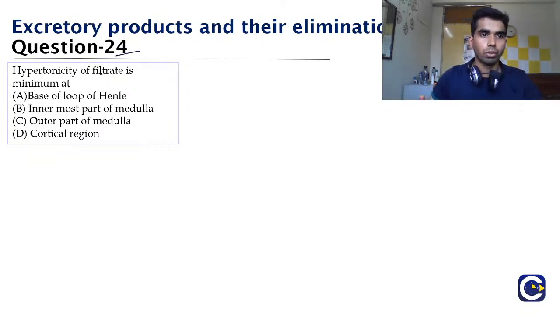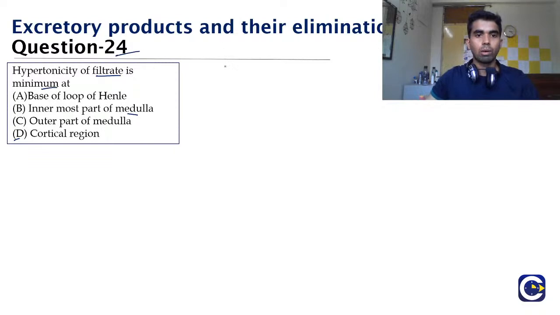Now coming to question number 24. Hypertonicity of the filtrate is minimum at? Is it option A, base of loop of Henle? Option B, innermost part of the medulla? Option C, outer part of the medulla? Or option D, cortical region? Yes, Akshaya, it was arginine to ornithine. Now the answer for question number 24.